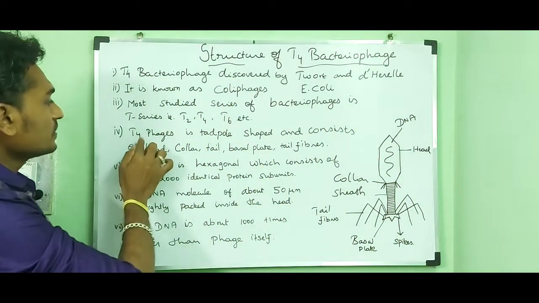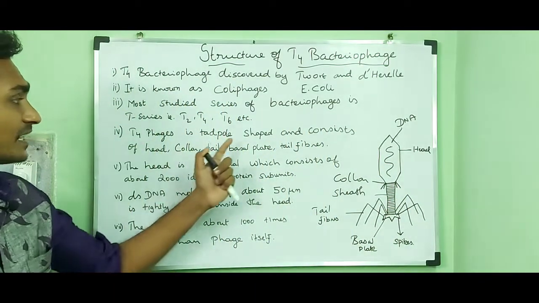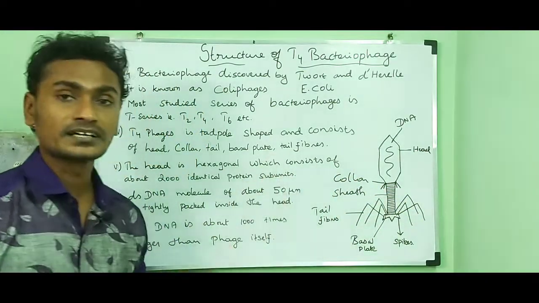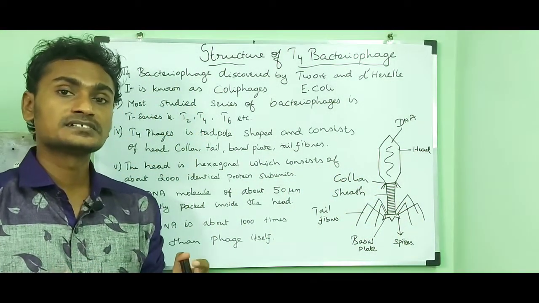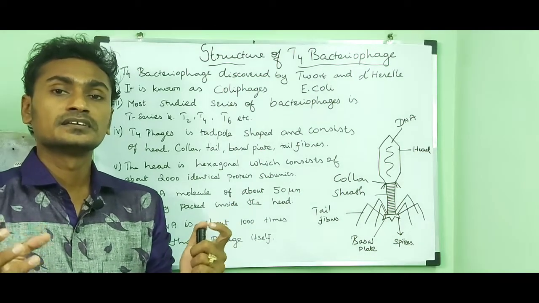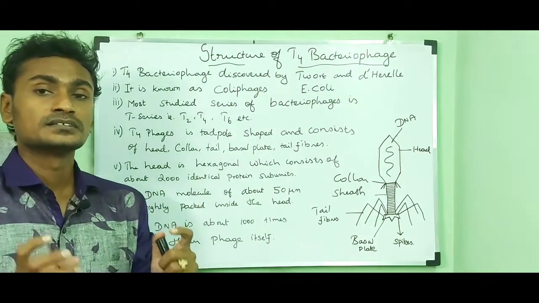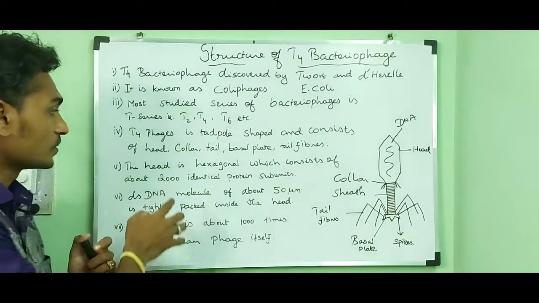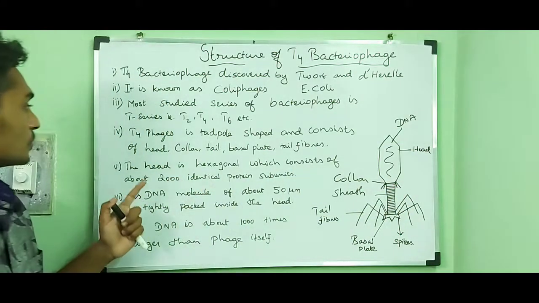Then the T4 bacteriophage is tadpole in shape. You can see the structure looks like a tadpole, the earlier stage in the life cycle of a frog.